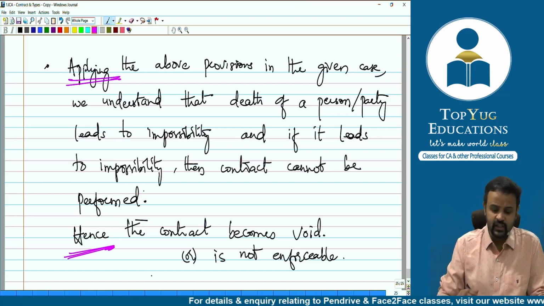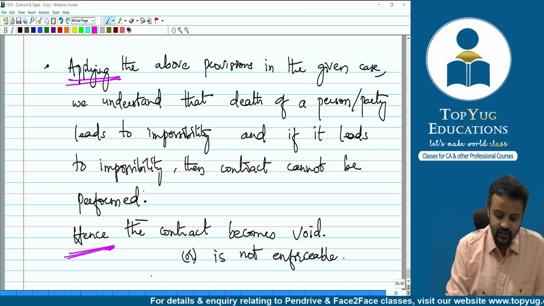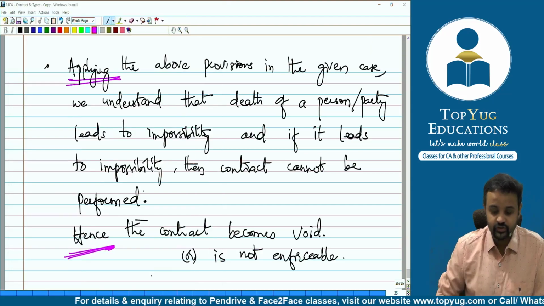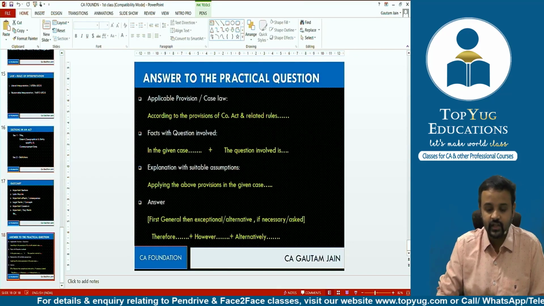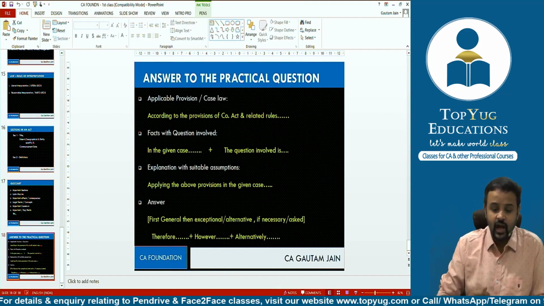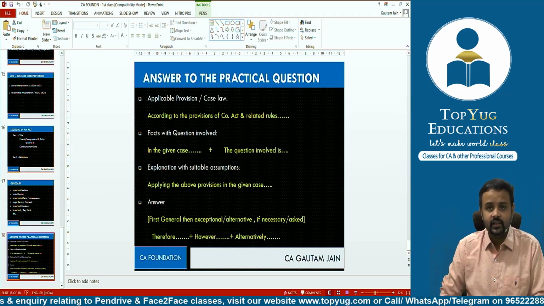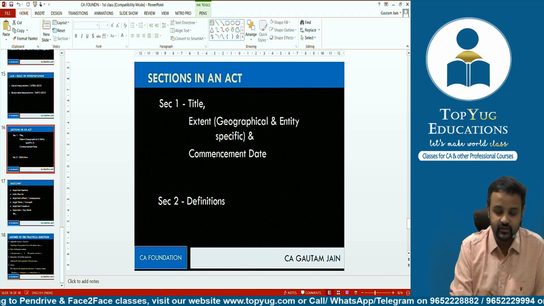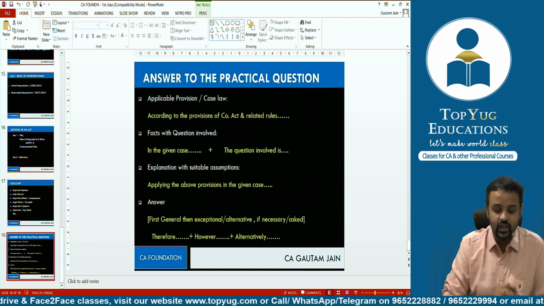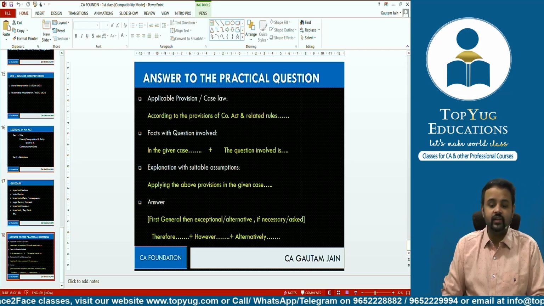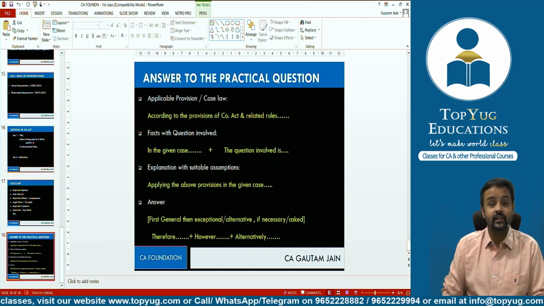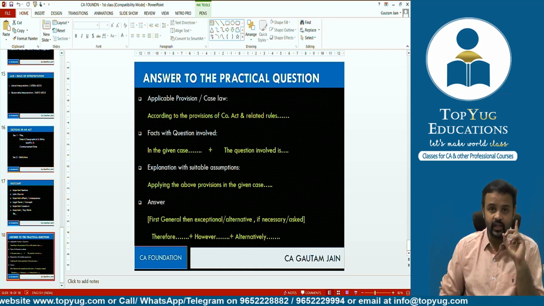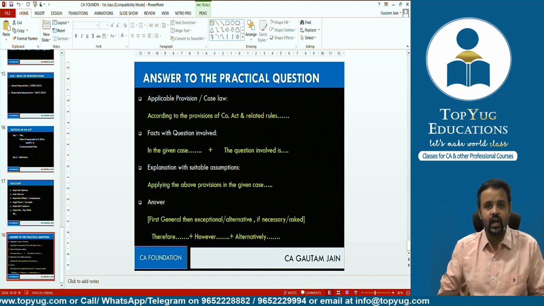Now if you remember the PPT which we have used, the presentation which I have shown you earlier with respect to basics of law, it had this particular slide: answer to the practical question. If you can just recall, glossary, sections, all this we have discussed, rules of interpretation. So there was this last slide wherein we had the answer to the practical question, and I said at that stage I am not taking it up, but I'll take it up later. So now today I have taken this up.